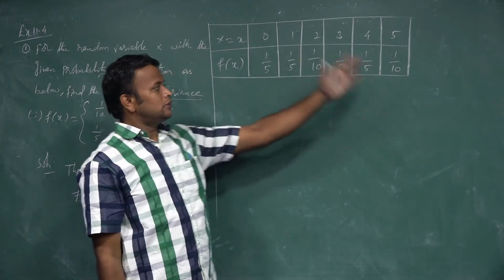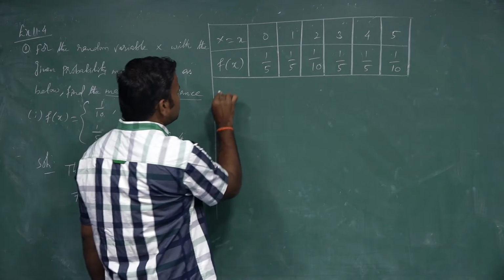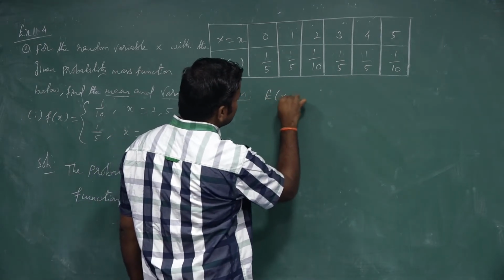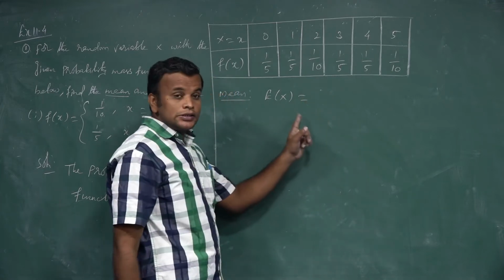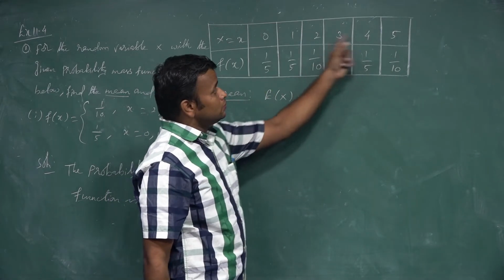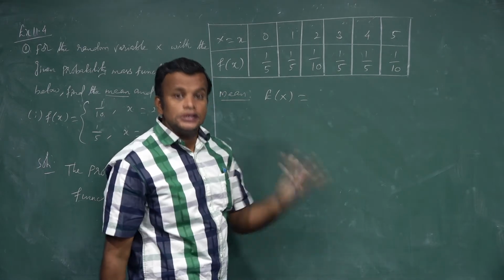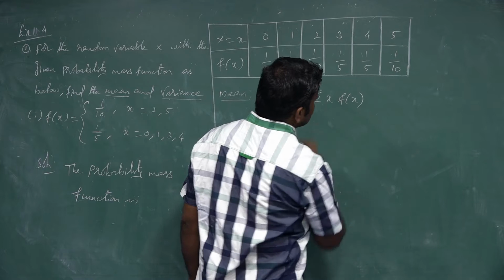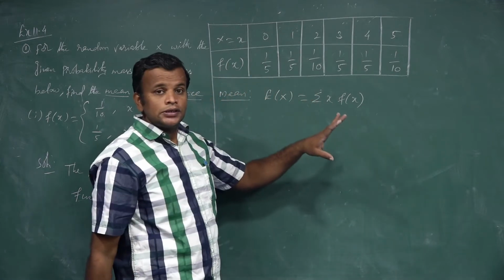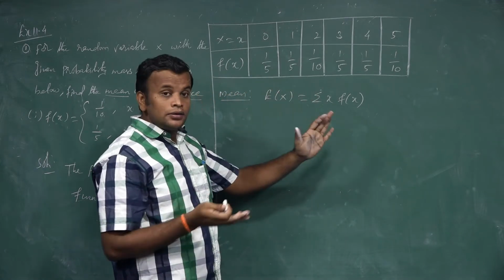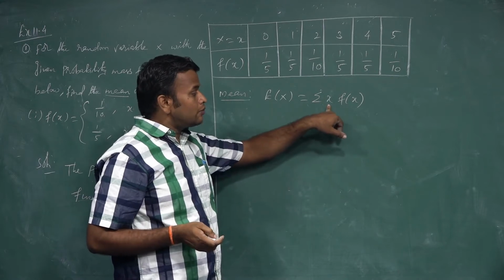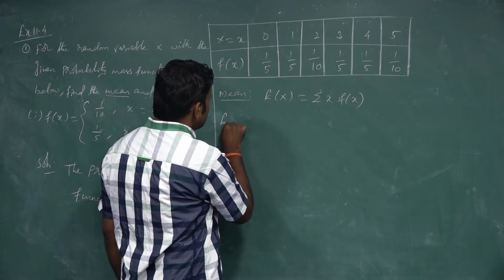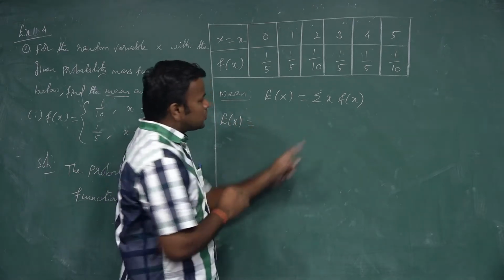So first we form a table. Next we write the formula. To find mean, the symbol is E of x. Here x follows a probability mass function that is discrete. So using the formula, it is summation of x into f of x. Summation means to add over all the discrete random variable values and their probability values. So E of x is equal to summation of x into f of x.